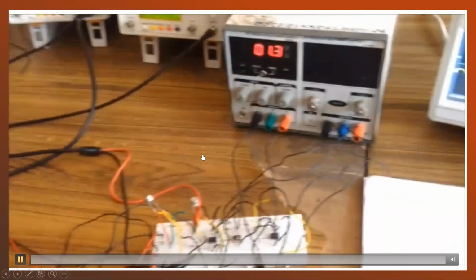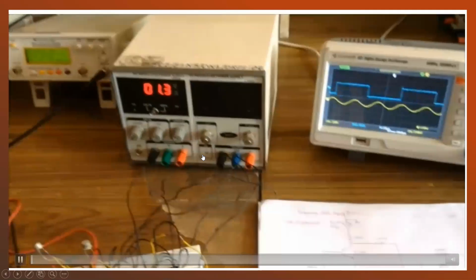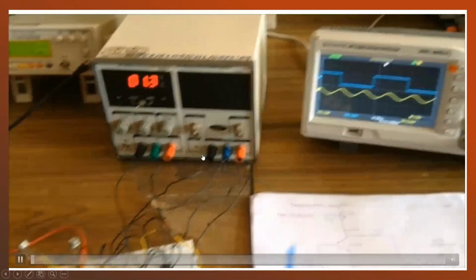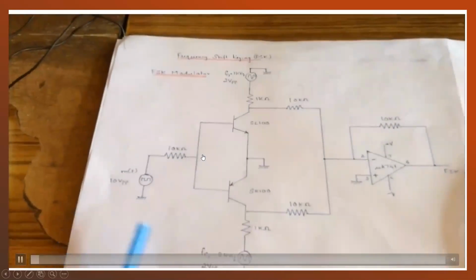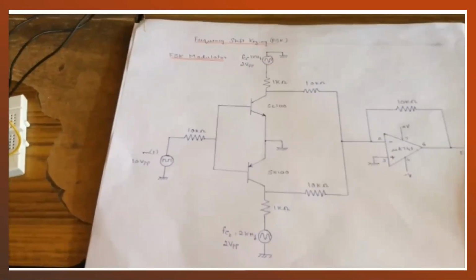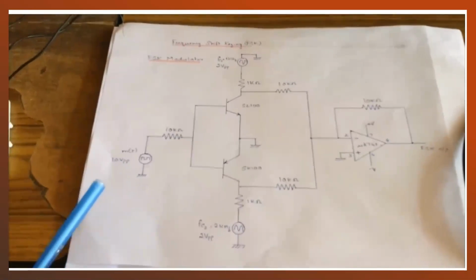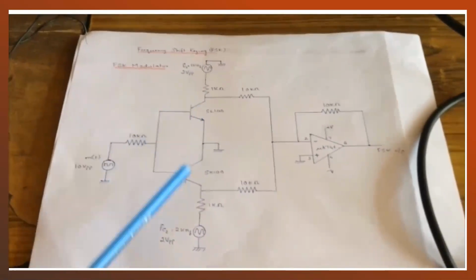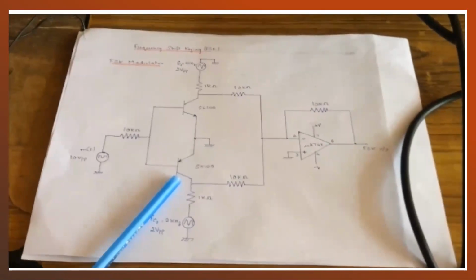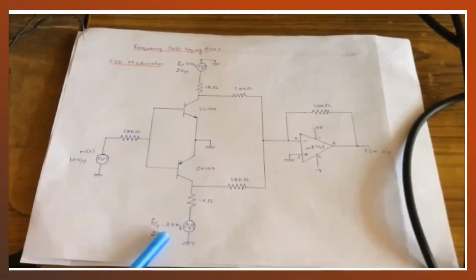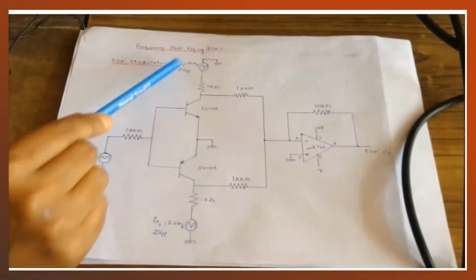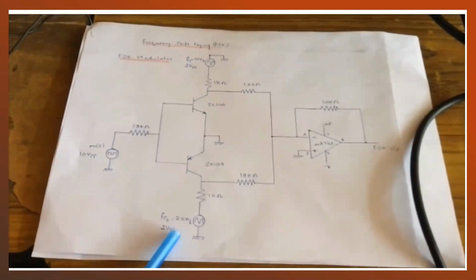So now, using a breadboard, we will learn about the FSK modulation and demodulation scheme. Frequency shift keying. First we'll see the modulator part. Now this is the circuit diagram of the frequency shift keying modulator. Here the input signal is the digital signal, which is represented by the square wave. It is given to the base of the two transistors. Here we select two transistors, one is SL100 and another is SK100, the collectors of which are given two sine wave signals of different frequency. One is a 1 kilohertz signal, another is a 2 kilohertz signal.